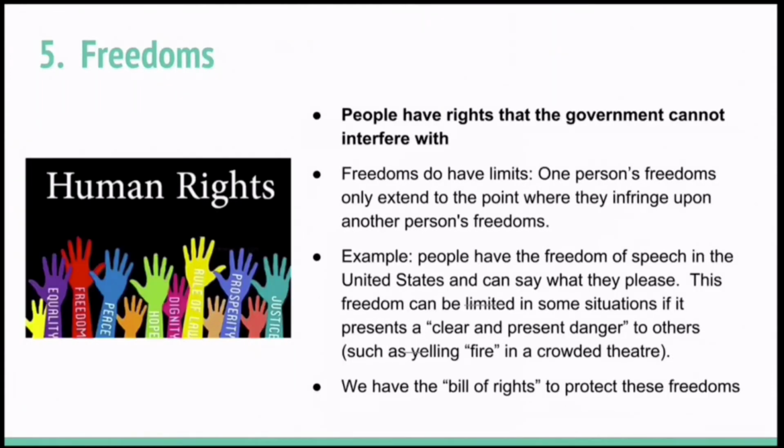Freedoms. People have rights that the government cannot interfere with. Freedoms do have limits. One person's freedom only extends to the point where it infringes upon another person's freedom. So, for example, people have the freedom of speech in the United States and can, for the most part, say what they please. This freedom can be limited in some situations if it presents a clear and present danger to others, such as yelling fire in a crowded theater or bomb on a plane. We have the Bill of Rights to protect these freedoms.